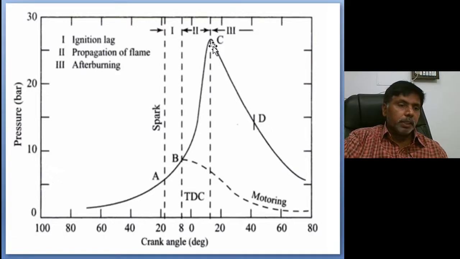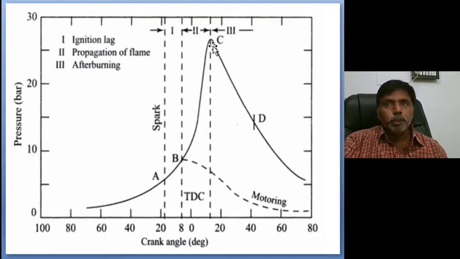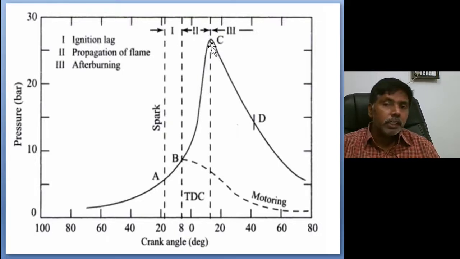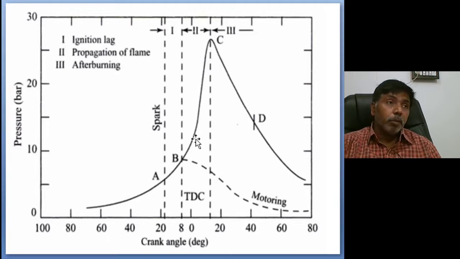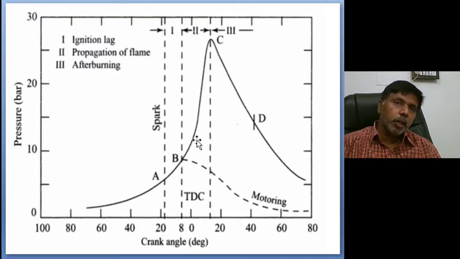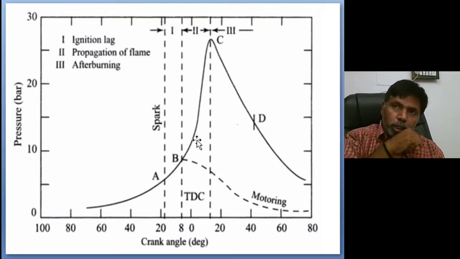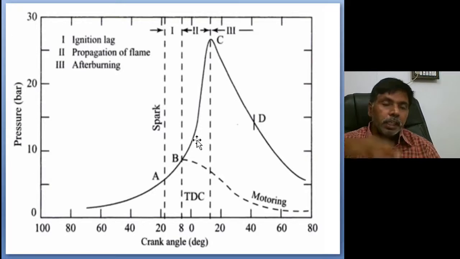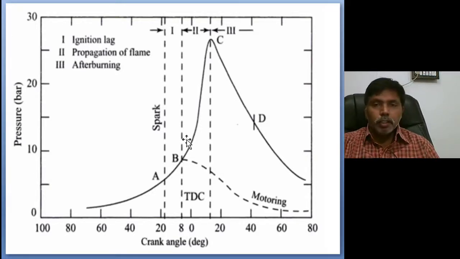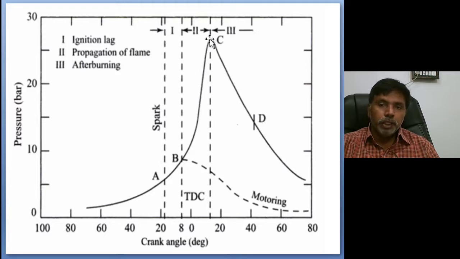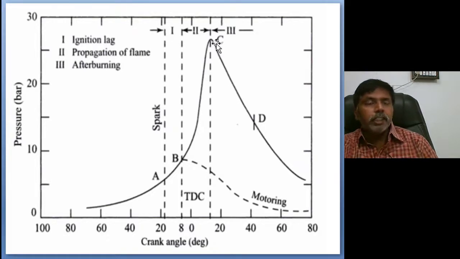That means by creation of the pressure difference, the burned fuel having high pressure and the unburned fuel having low pressure, due to the pressure difference the flame velocity is decided. And second, mixing. If your proper air fuel mixture is there, meaning every fuel particle is surrounded by sufficient air molecules, the flame will propagate through the entire cylinder, otherwise it will not propagate. So B to C is fully a physical phenomenon, and at the end of the second stage, propagation of the flame, we reach the peak pressure and peak temperature. The peak pressure and peak temperature are not at TDC, but 10 to 12 degrees after TDC.